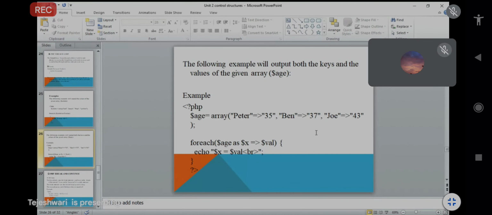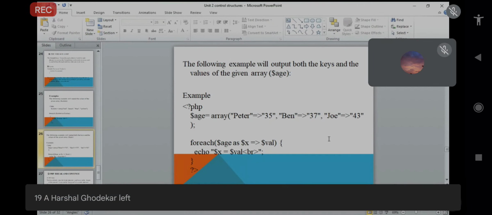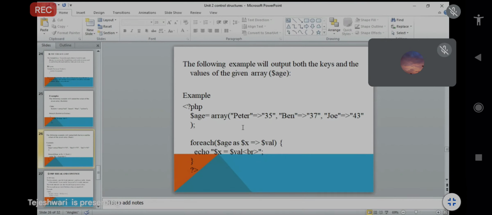No. 400. So, if you know about the concept of associative array, I already discussed this: Peter equal to, the sign as indicated, equal to 35. Just remember this equal to means just assign. This is nothing but the assignment operator. We know about this assignment. Okay, Peter assign 35. So we can't directly tell here that Peter assign 35, so this arrow is there. Peter assign or Peter equal to 35. So we know the concept of associative array. In an associative array, Peter is a key and 35 is a value.